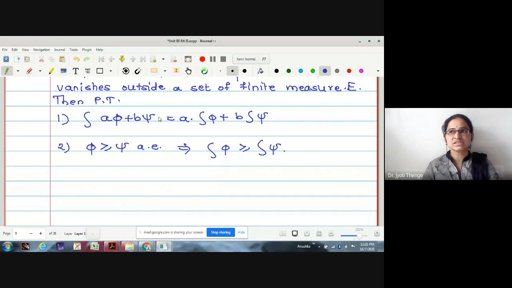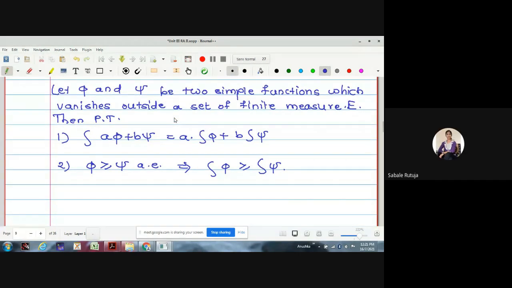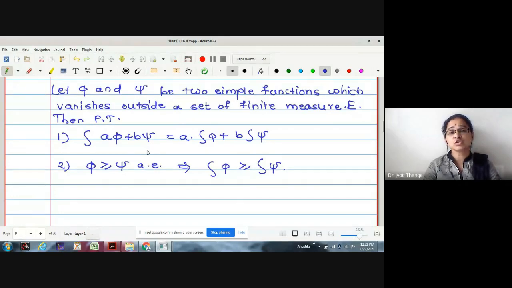Whether these two properties are true for Riemann integration or not? Yes, ma'am. And for Riemann integration, it is true for any arbitrary bounded function. But in Lebesgue integration, we are proving it only for simple functions. Right, now let us prove.